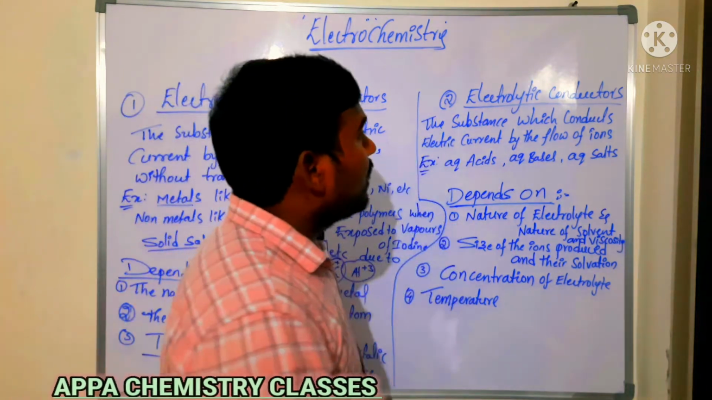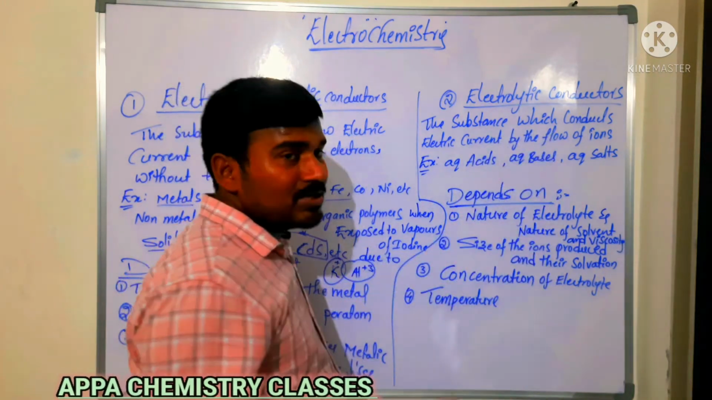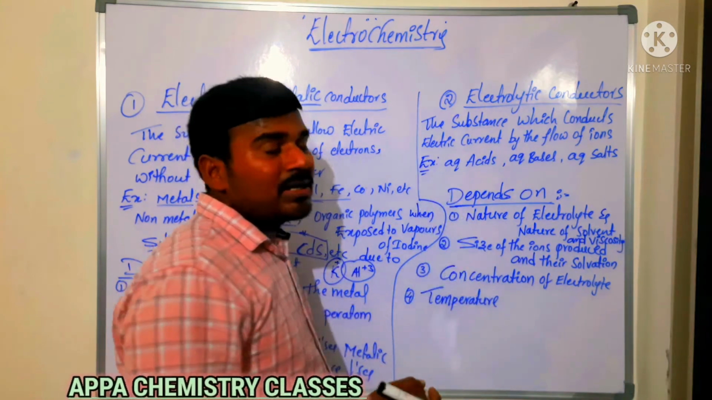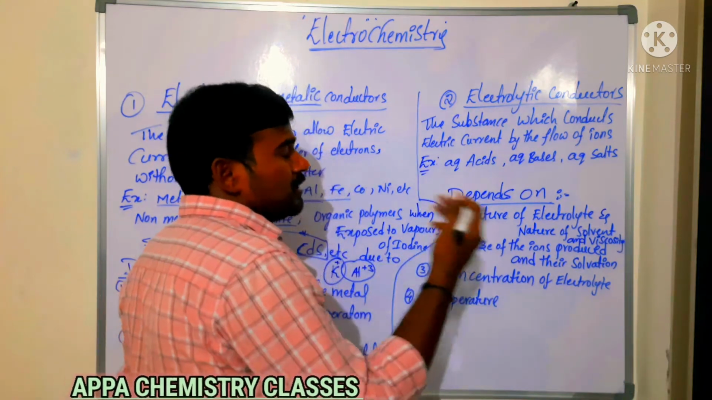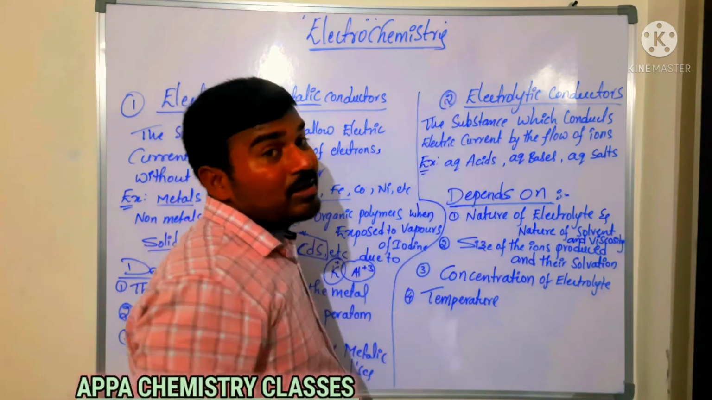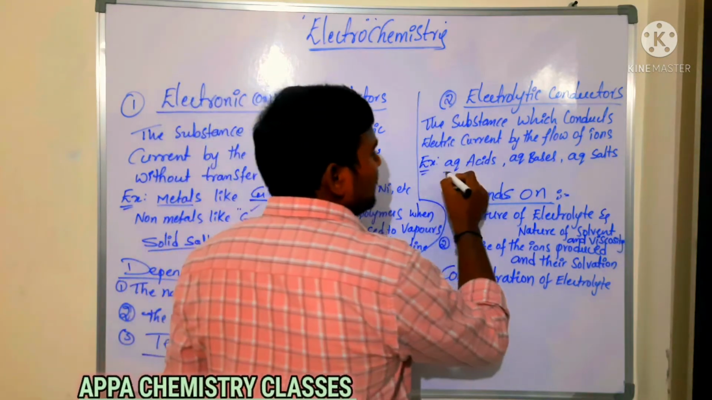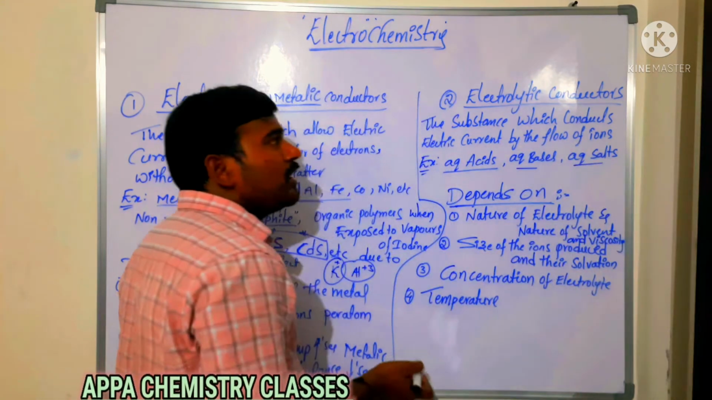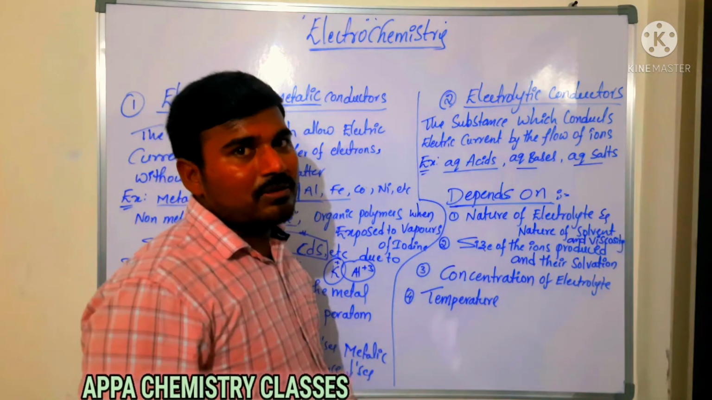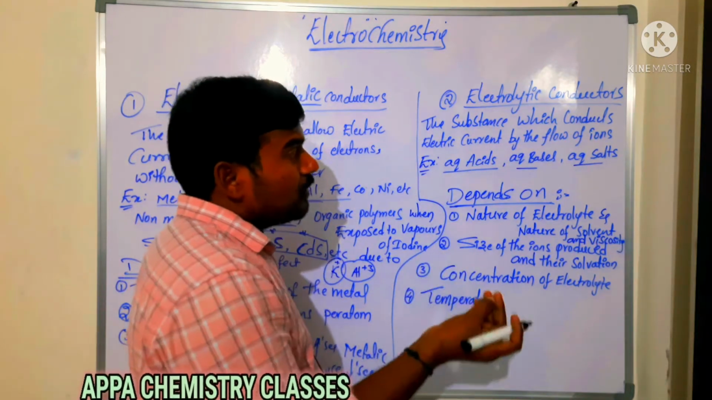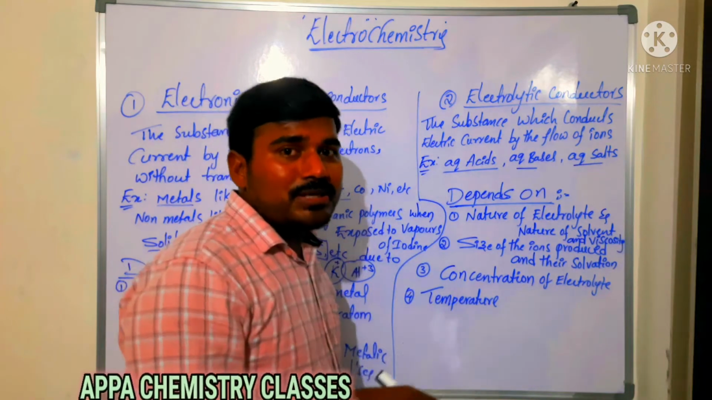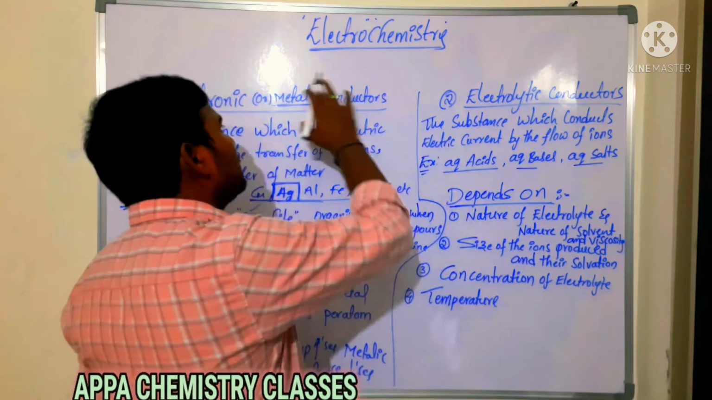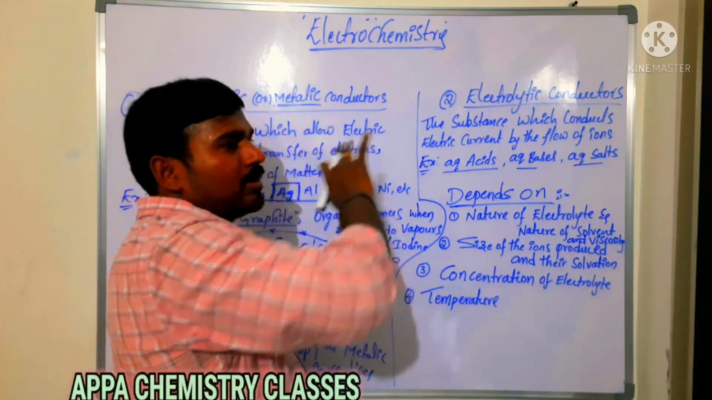So what are the electrolytic conductors? The substances which conduct electricity by the flow of ions, the charged species, are said to be electrolytic conductors. Examples: aqueous acids, aqueous bases, aqueous salts. In electrolytic conductance, matter changes because ions are moving. In the case of a metallic or electronic conductor, there is no change in the matter.